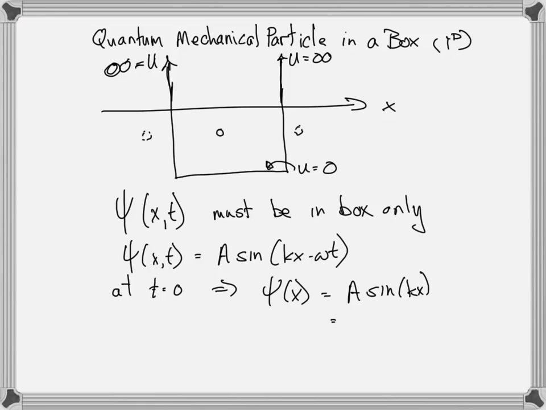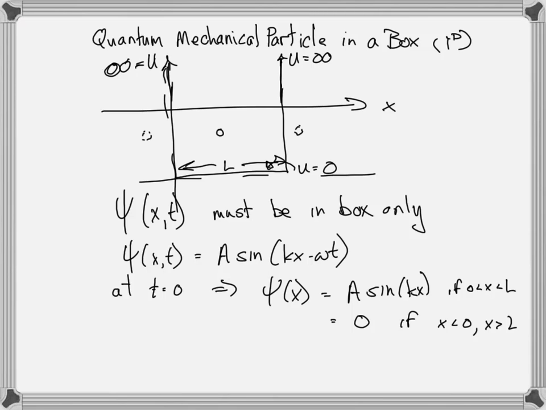Now, psi as a function of x, let me rewrite this. It's also equal to 0 if, let's just make this the origin, and let's make the box a width of L. So if x is less than 0, or x is greater than L, it's equal to 0, and it's non-zero if 0 is less than x, less than L. But what about at the wall?